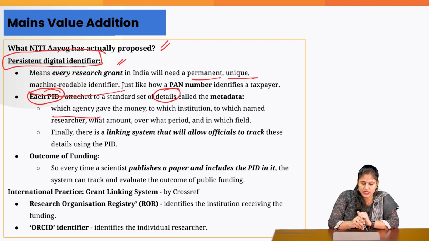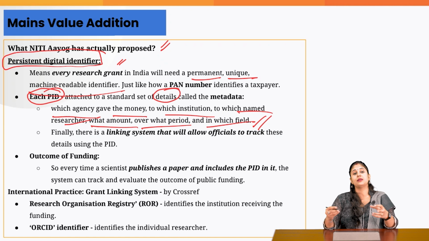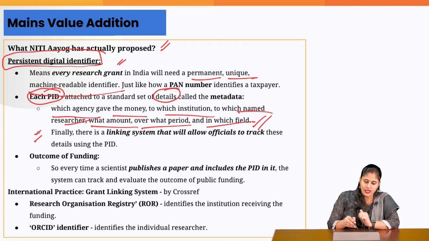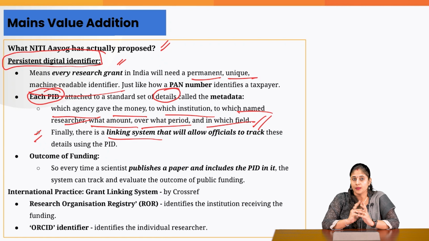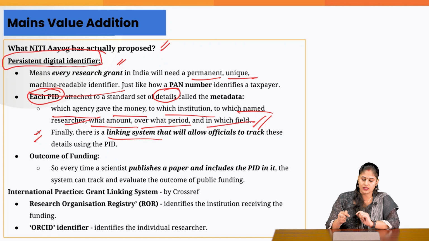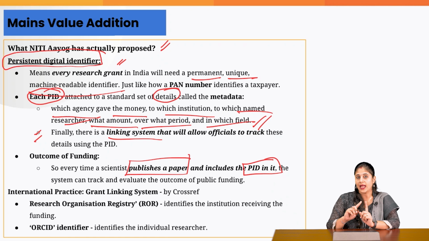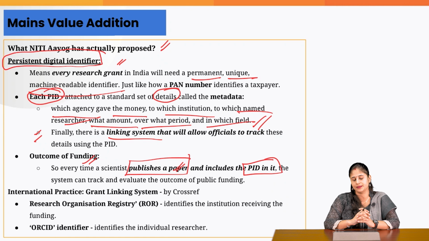questions: which agency gave the money to which institution, to which named researcher, what was the amount, for what period the grant was given, and in which field, so that we can make sure that adequate funding is provided to different fields. And finally, we will be linking all this database, and this would allow the officials to track what was ultimately the outcome of the grant that we have given. Because when a researcher publishes their research, they have to include the PID in it. And with this, we will be able to effectively monitor the outcome of the funding that was provided.